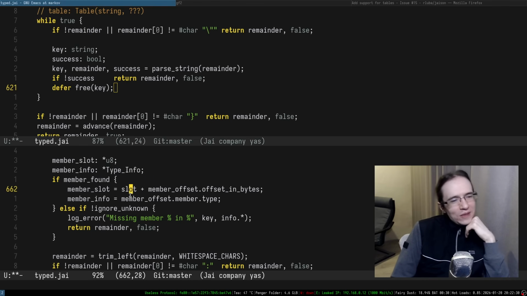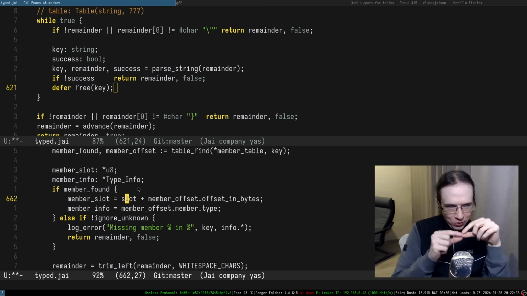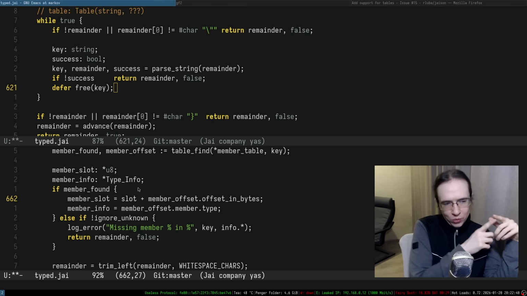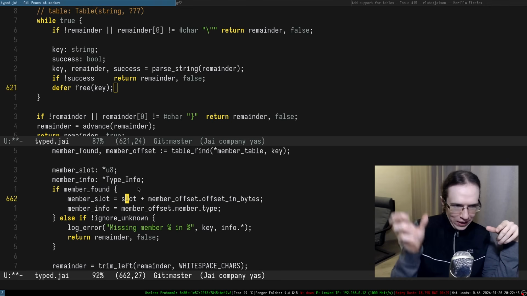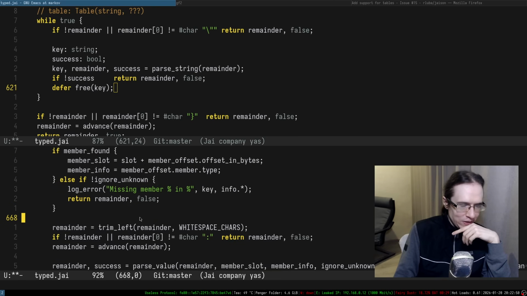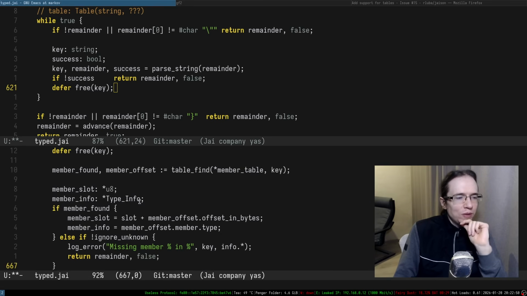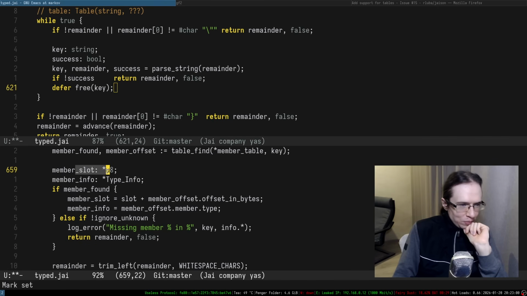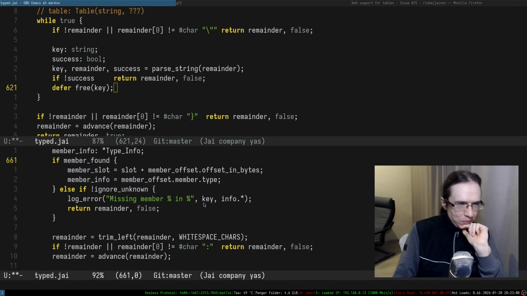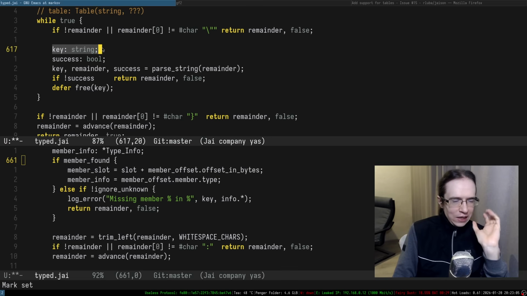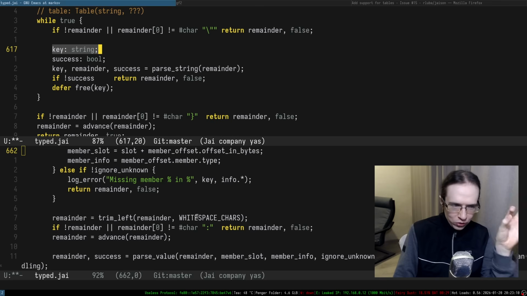So essentially, the slot is the pointer to the bytes that represent the structure. Using the type info, we're locating the offset of the member and we're just setting that member there. There should be a mem copy somewhere for that specific thing, but this is probably not what we want to do right now. So it's a member slot. They are just preparing the member slot. We don't really care about it, at least right now. So we just parse the key and we just hold on to the key.